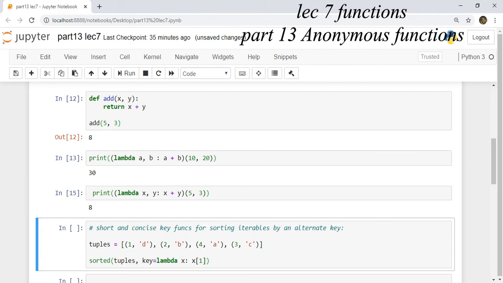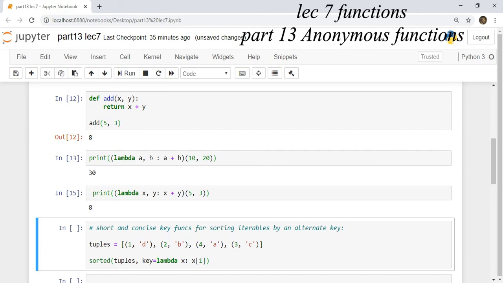This is one more example wherein we are giving a concise single expression evaluation wherein you have nesting of functions. The outer function is sorted. It is sorting tuples. For sorting tuples, it is using a representative of the tuple, that is a key value pair. You have a tuple which has 4 elements, 1d, 2b, 4a, 3c, where 1, 2, 3, 4 are keys and d, b, a, c are values. For 1 you have d, for 2 you have b.